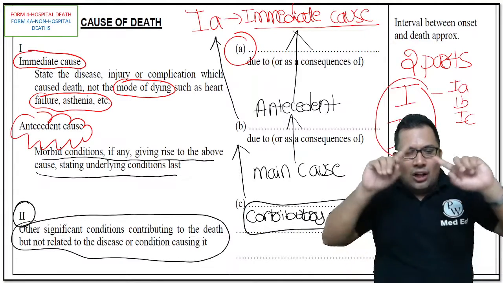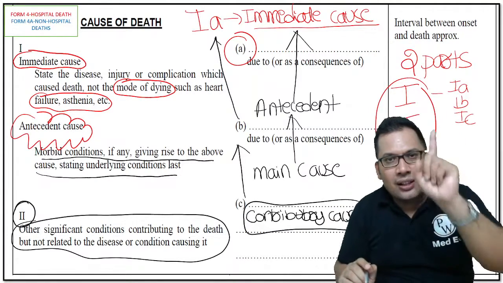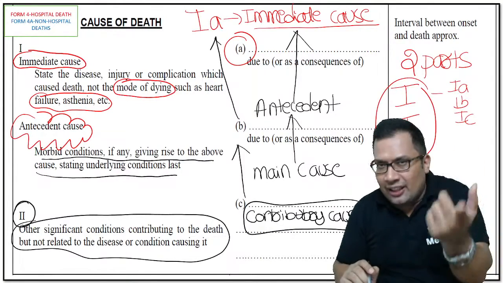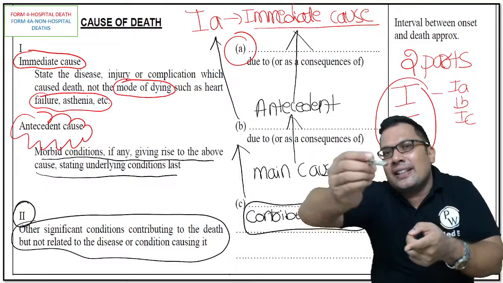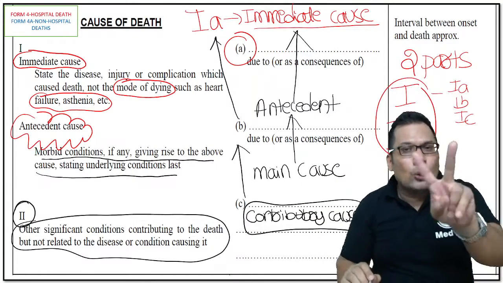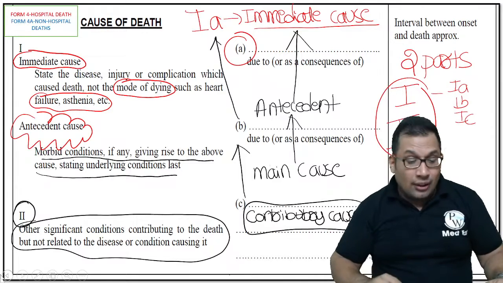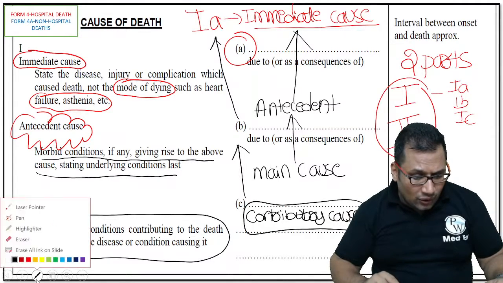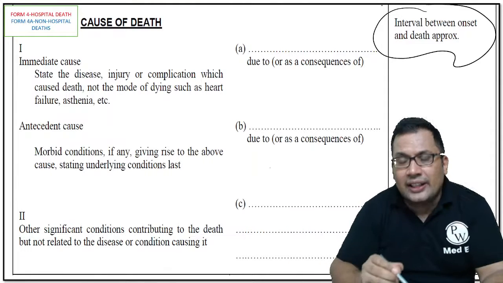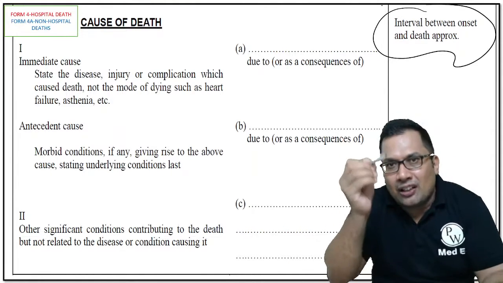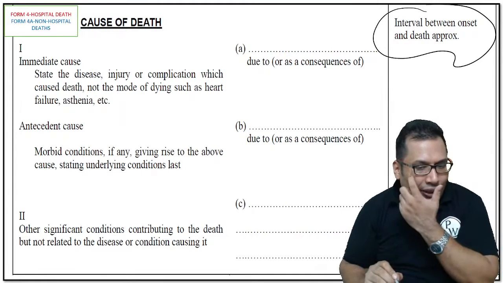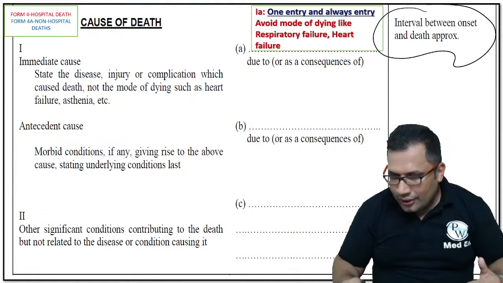So how many parts are there? Two parts. Part 1 is again classified into 1A, 1B, 1C. 1C is the main underlying cause, 1C gives rise to the antecedent cause, and 1B gives rise to 1A, the immediate cause. 2 means contributory cause. And one thing you need to write is the interval. How many days between 1A and 1B, 1B and 1C? That is very important. Okay.